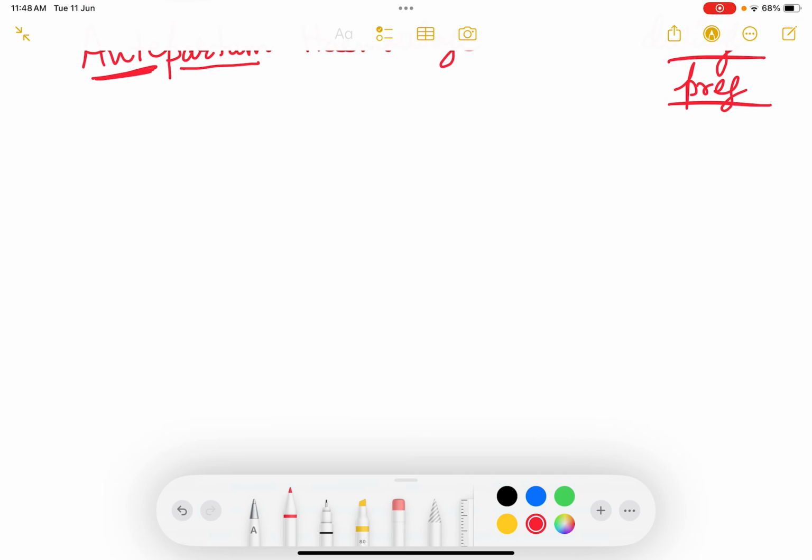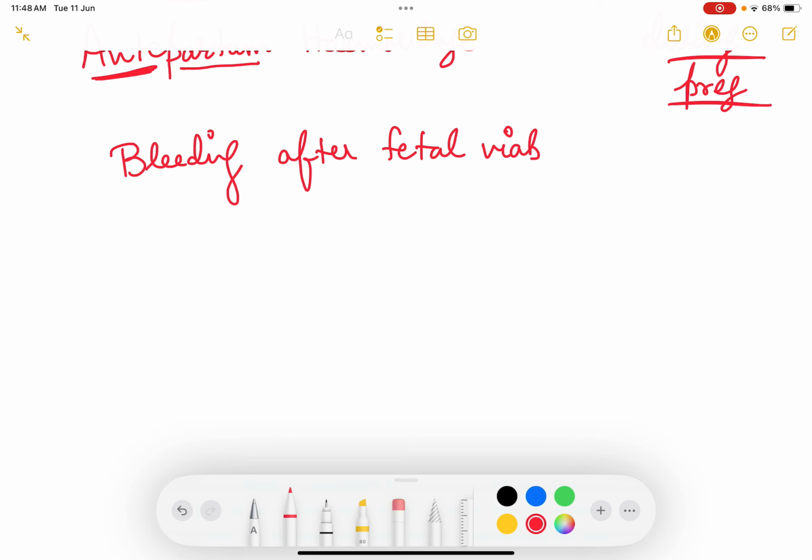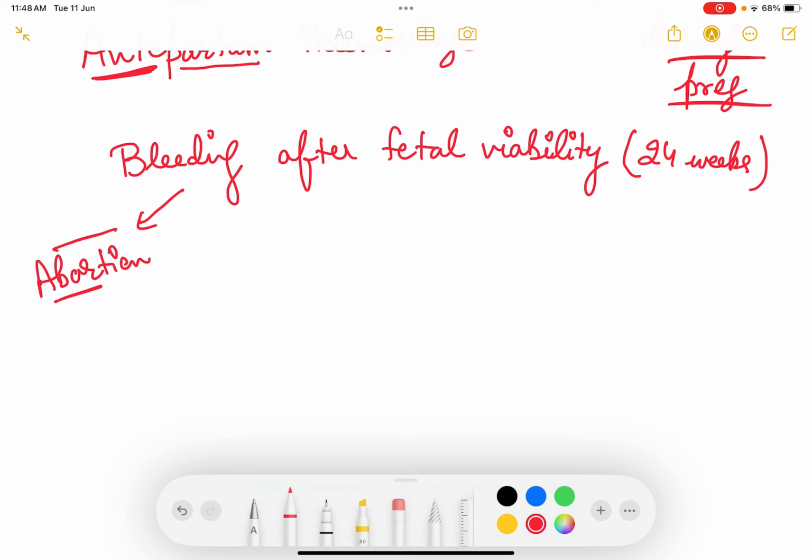So classically, antepartum hemorrhage is defined as bleeding from the genital tract after fetal viability, after the fetus has attained viability, that is after 24 weeks, because now we consider the age of viability as 24 weeks. So if bleeding occurs before 24 weeks, then it comes under the category of abortion. If it is beyond 24 weeks, then it is considered APH.